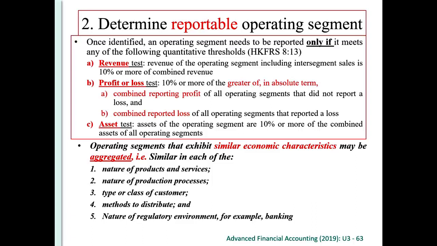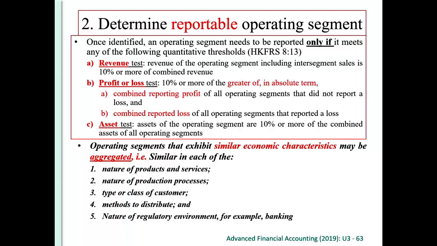then it is reportable. Second, the profit or loss test. If it is 10% or more of the greater of, in absolute terms, the combined reported profit of all operating segments that did not report a loss. So we count only those segments which have a profit, we add them together. This is the combined reported profit.